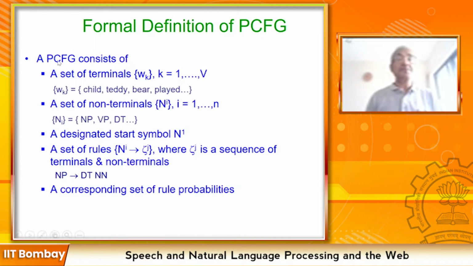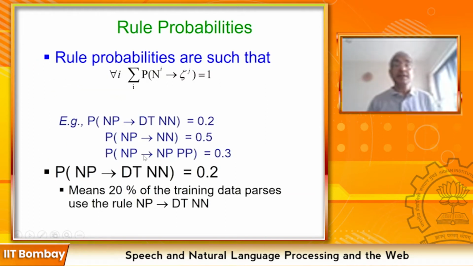So a context-free grammar consists of terminals and non-terminals. There is a special symbol called the start symbol and a set of rules which are rewrite rules. Given the left-hand side, you can rewrite it as the right-hand side, or in the opposite direction, a reduce rule: given the right-hand side, you can reduce the pattern to the left-hand non-terminal. So this is the context-free grammar. The additional thing here is a probability. We associate with every rule a probability.